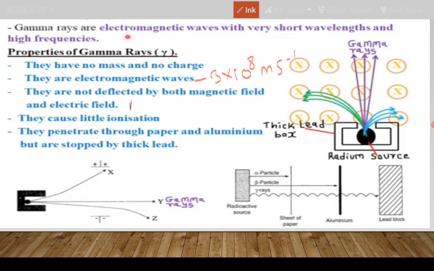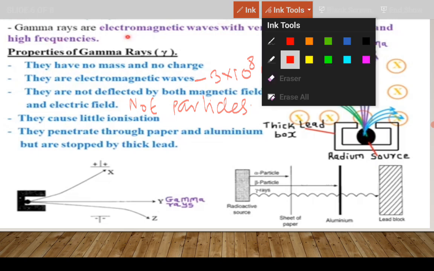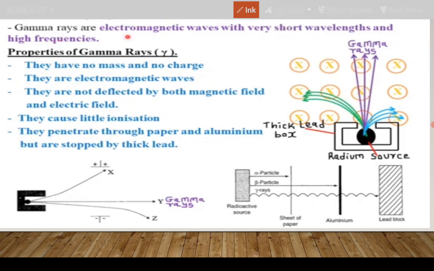They are not deflected by both magnetic fields and electric fields. Why? Because they are not particles. The fact that they are not particles, they are not affected by either electric field or magnetic field. All right, they cause little or no ionization at all. Why again? Because they are not particles. So since they are not particles, they don't interact with matter which they pass through. They can pass through paper and the aluminium foil, but they can be stopped by thick lead.